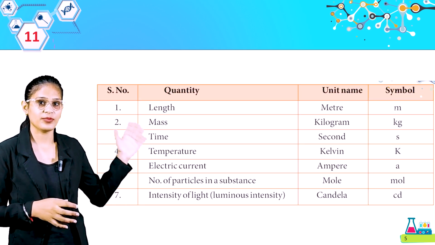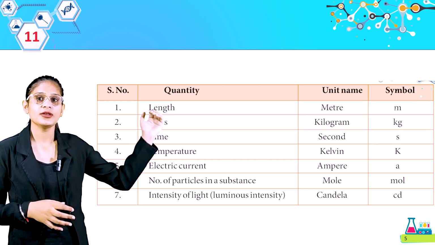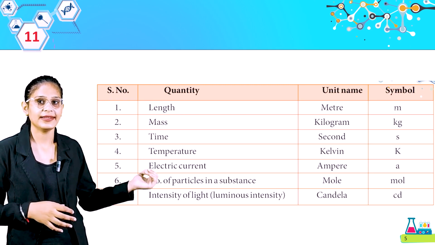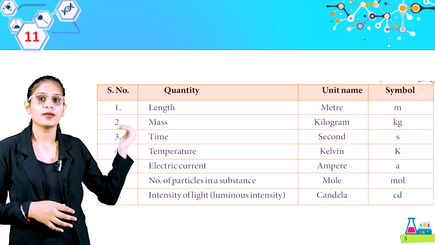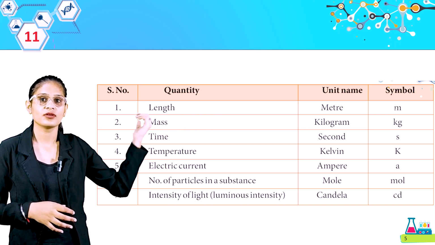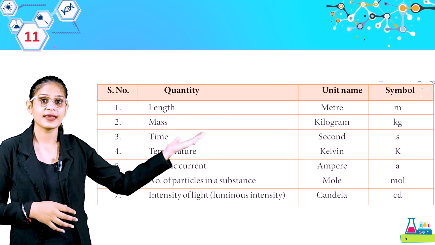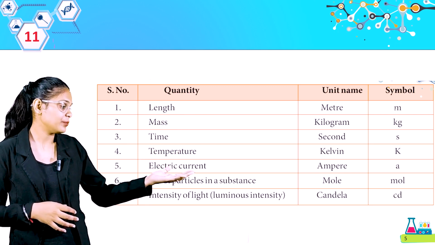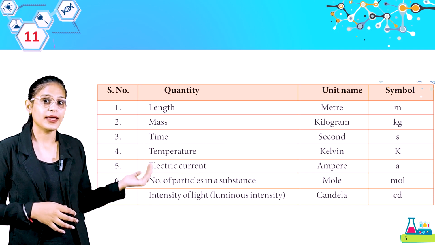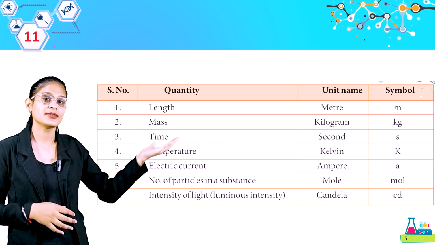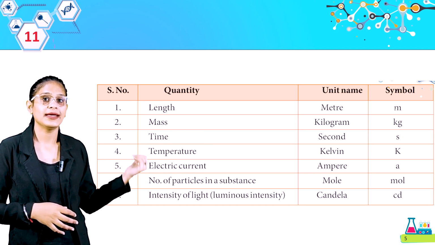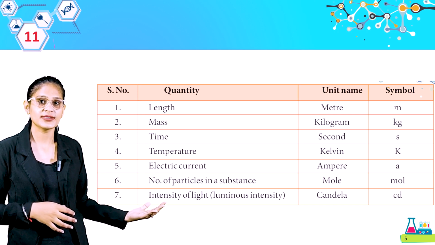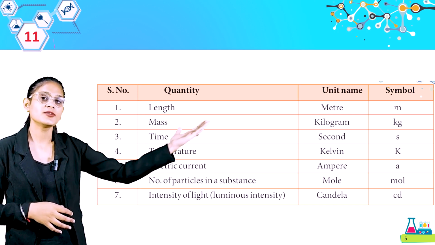Now look at this table. We have quantity, unit name, symbol. Length, meter, m. Mass, kilogram, kg. Time, second, s. Temperature, Kelvin, K. Electric current, ampere, A. Number of particles in substances, mole, mol. Intensity of light, luminous intensity, candela, cd.